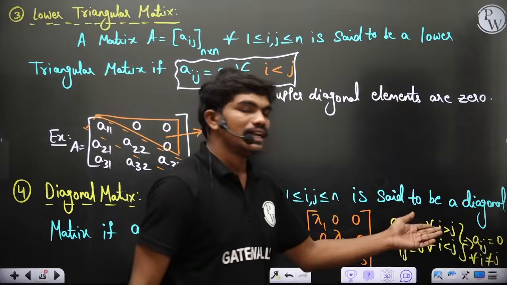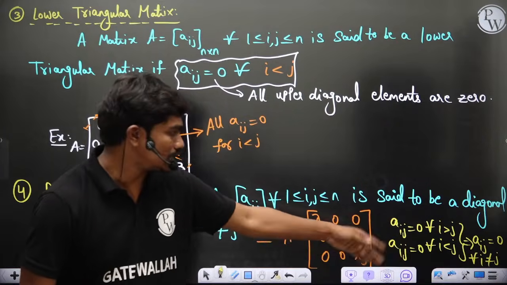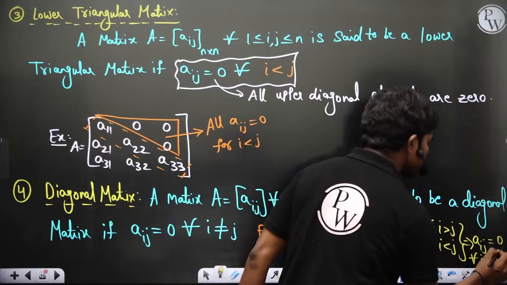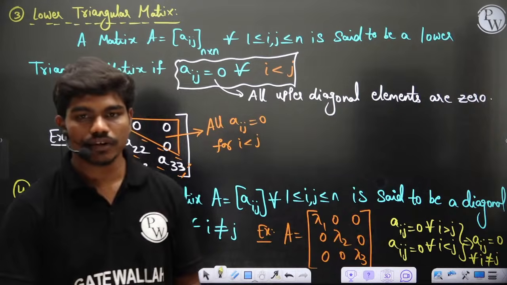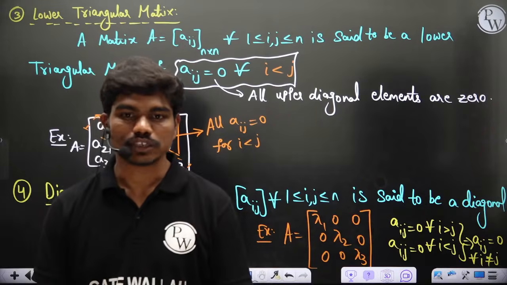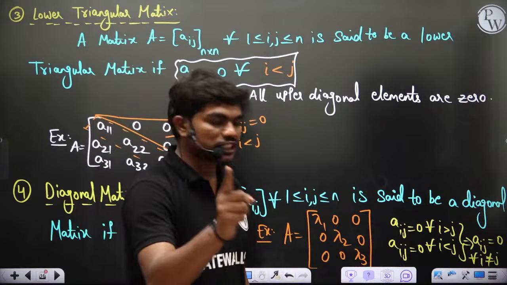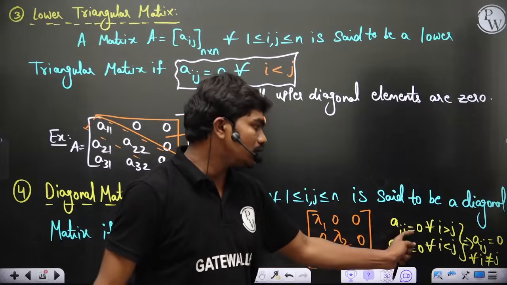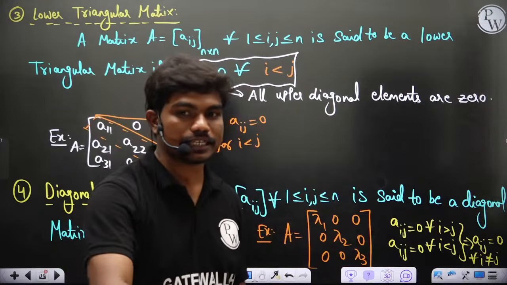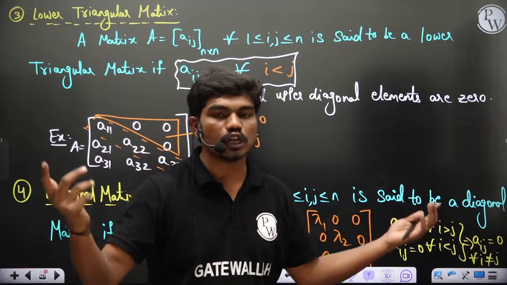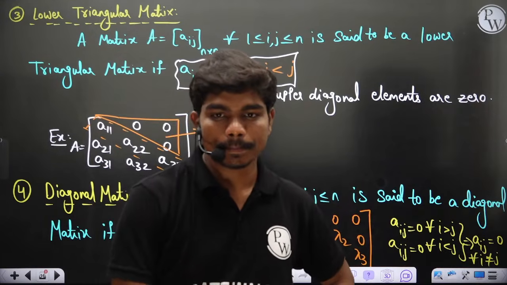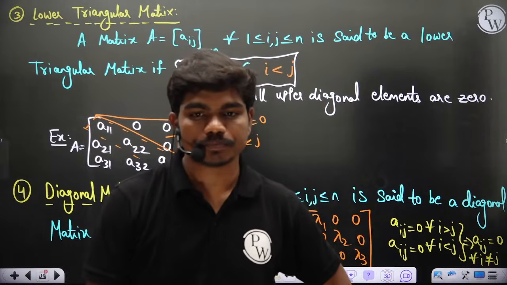and this implies aij is equal to 0 for all i not equal to j, correct? Because it's telling you if i is greater than j or if i is less than j, these elements are still 0. That means in a single equation you can write that whenever i is not equal to j, these elements are of course 0. Good. Can diagonal elements also be 0? Why not? I'm never putting a restriction on the diagonal elements. I'm telling you these elements are 0 if i is not equal to j. I'm not saying anything about the elements when i equals j. They can be 0s, they can be non-zeros. It depends. Okay. Abdul, clear?